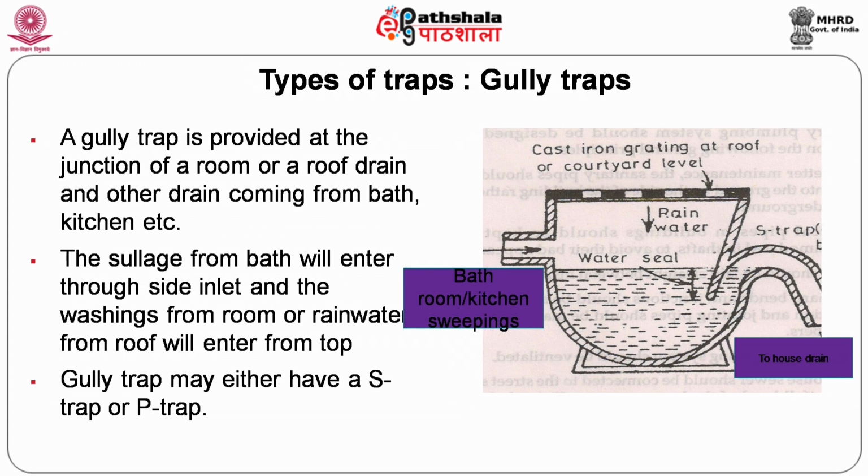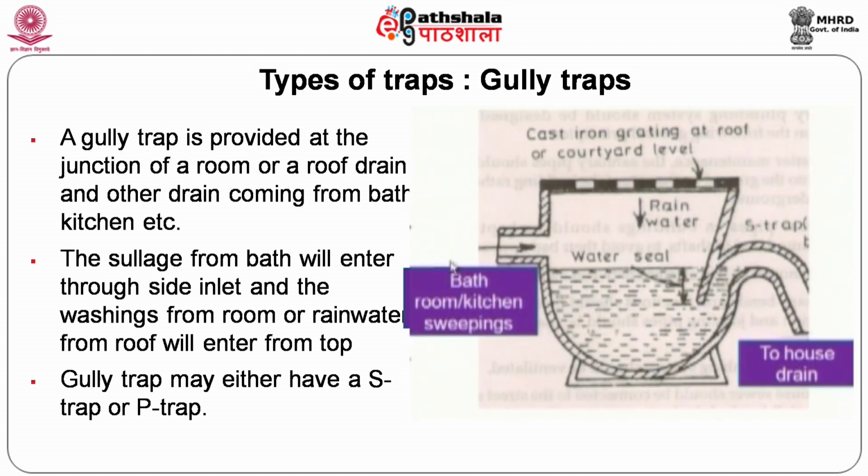So, this is the gully trap. In the gully trap you have another provision. Apart from the sewage water entering from the top, here sewage water is coming from the side, whereas the rainwater and other floor water is coming from the top. So, there are two entries to this trap. That is why it is a gully trap. We have a branch which allows the bathroom water, kitchen water to enter, and the floor water coming from the top. This is also connected to the house drain.